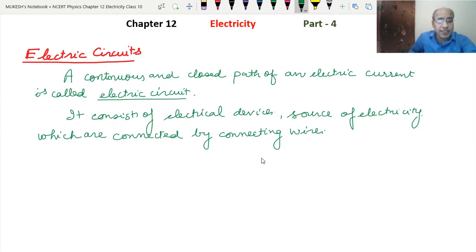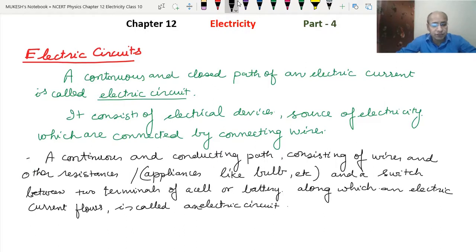There is another way of defining it: a continuous conducting path consisting of wires and other resistances like an electric bulb, etc., and a switch between the two terminals of a cell or battery, along which an electric current flows, is called an electric circuit.